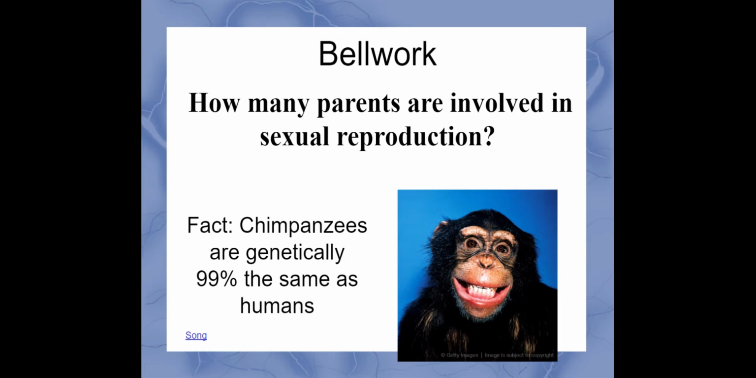In metaphase, they line up in the middle. In anaphase, they pull apart. In telophase, there are two nuclei in the same cell. And then in cytokinesis, they pull apart completely, and even the cytoplasm divides, and they are completely separate cells. So in sexual reproduction, there are going to be two parents involved.